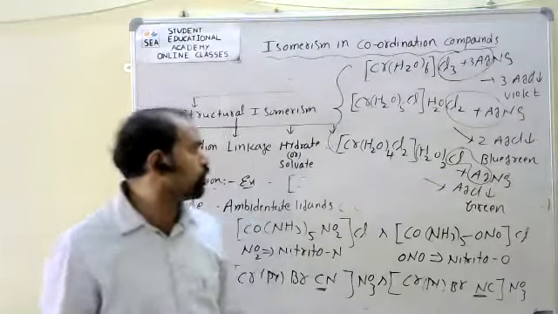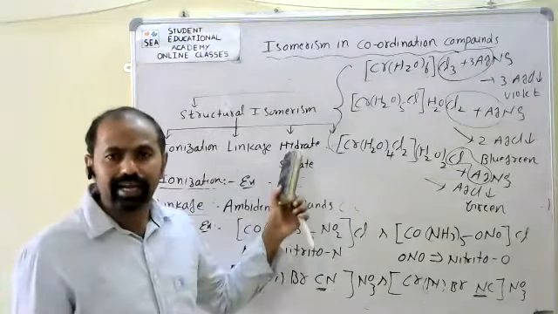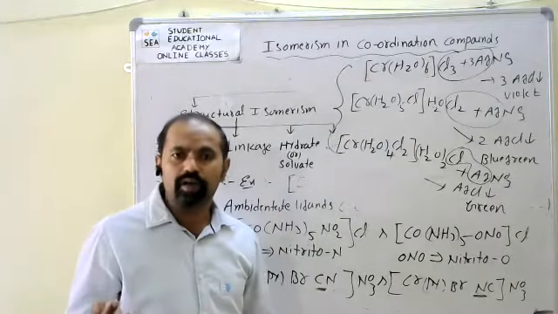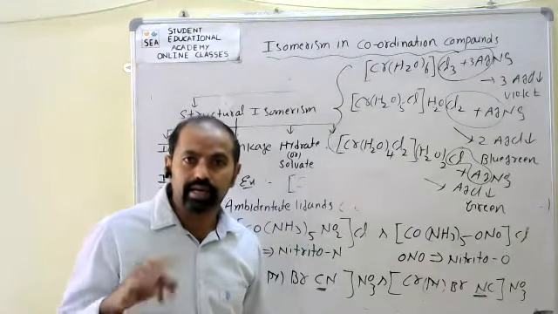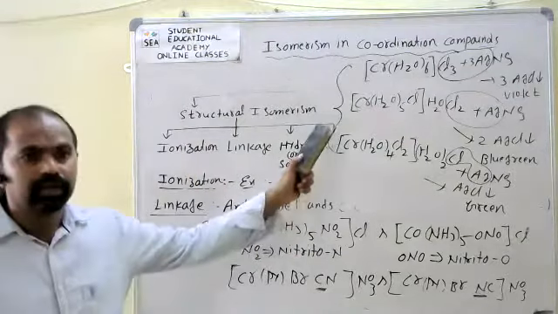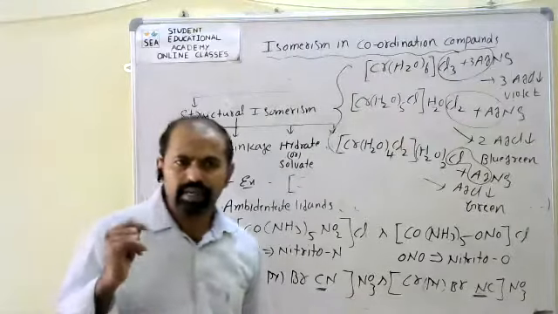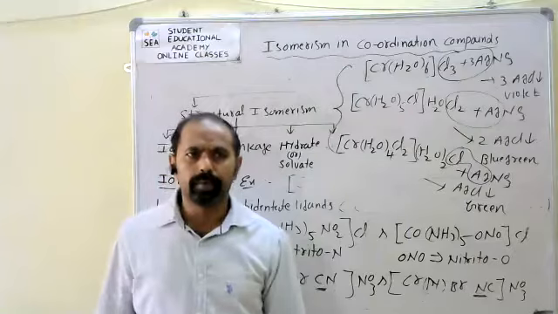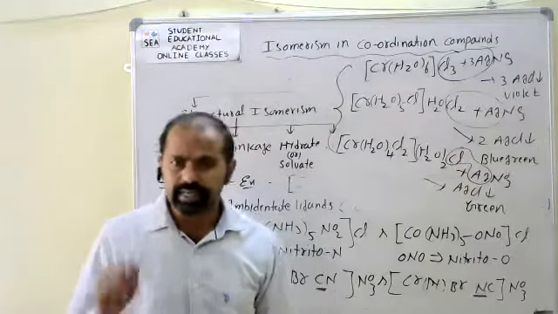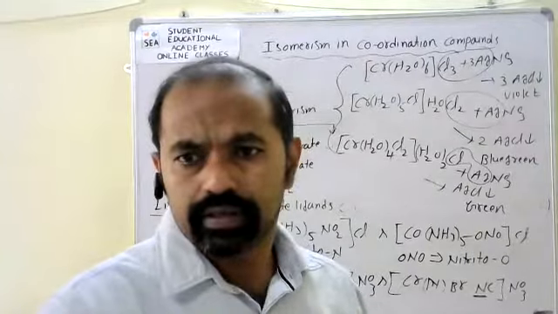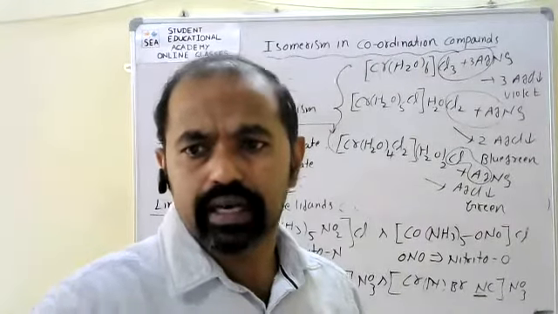That type of isomers are called hydrate or solvate isomers, and that phenomenon is known as hydrate or solvate isomerism. Now the fourth one, coordination isomerism, is for the next class. Next class I will give